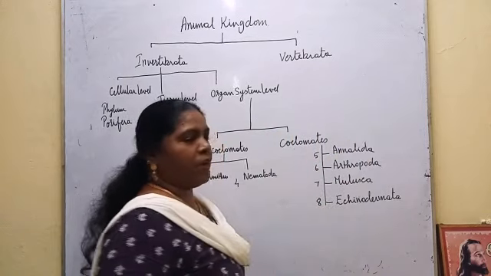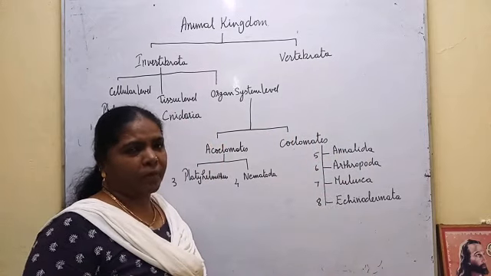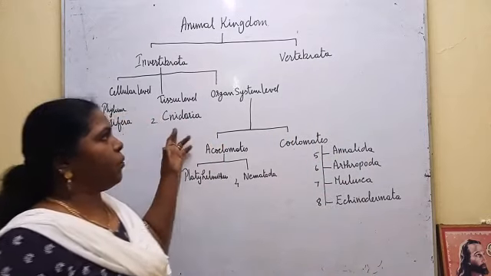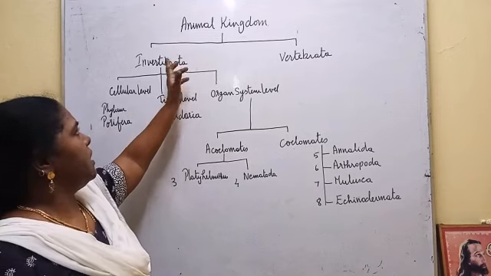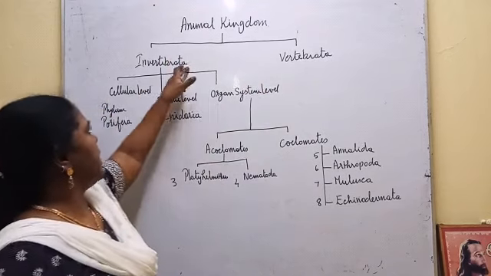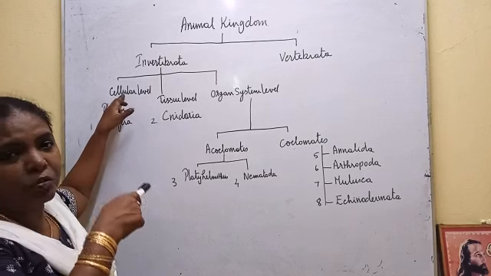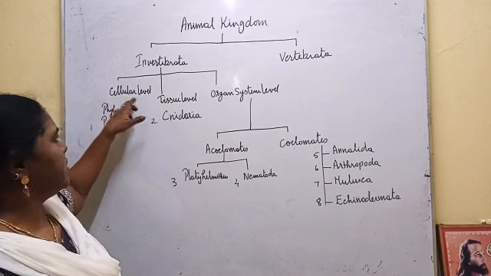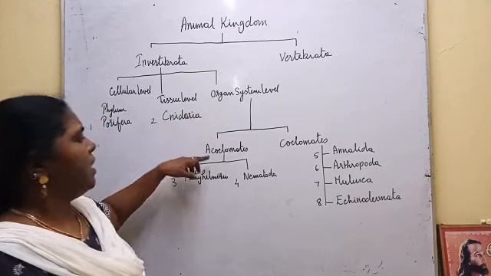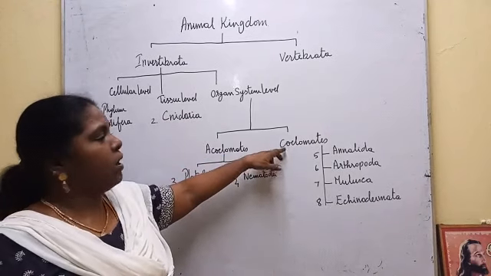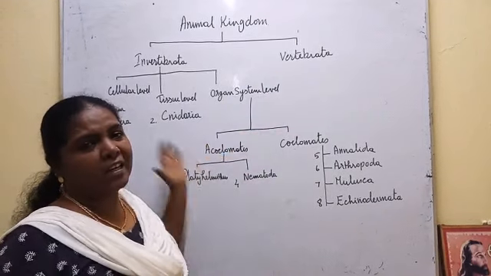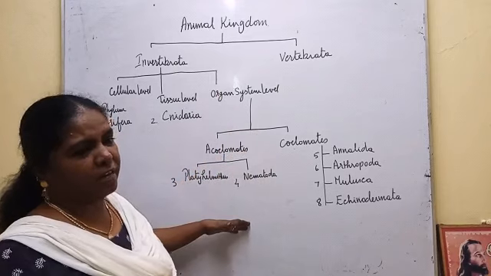Vertebrates again are classified into different phyla. So we are going to see one by one now. Animal kingdom: invertebrates and vertebrates. Invertebrates are classified on the basis of all the criteria they are using here: cellular level, tissue level, organ system level and body cavity. So all these, backbone, all these criteria they are using for classifying this one.